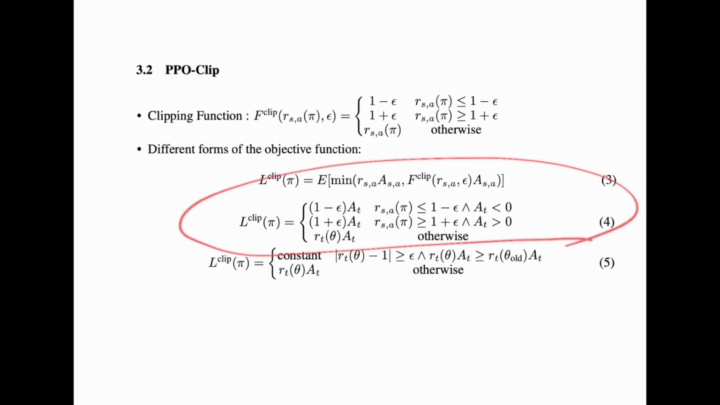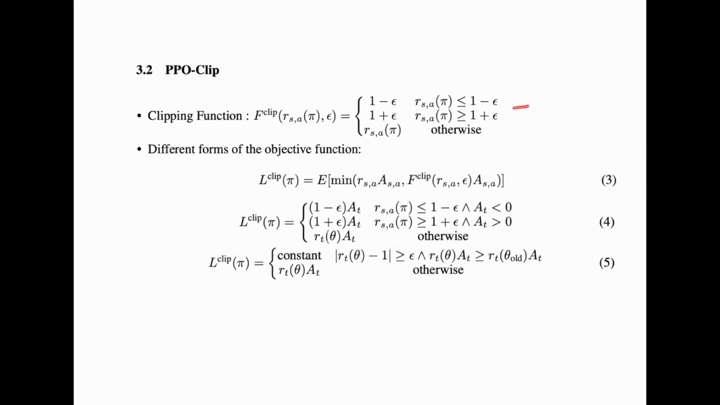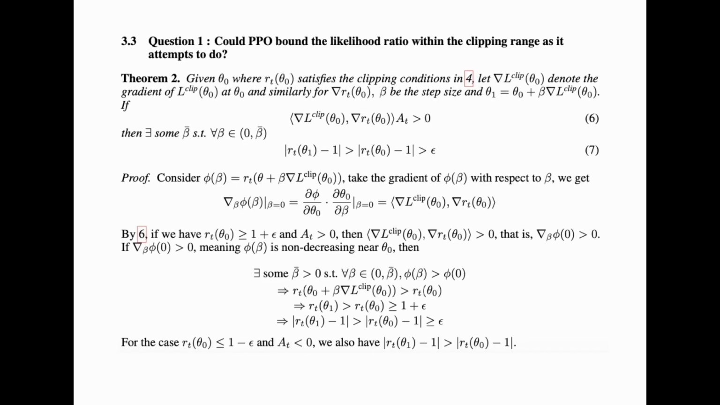Equation number 4 is plugging the clipping function into the objective, and let's take it this way. We know that when taking the gradient of the objective, a constant does not affect the gradient at all. So if we look at it from a gradient perspective, then we can simply say that if it is exceeding the clipping range, then it is simply a constant, and we don't care whatever value it is. So here comes question number 1 finally: could PPO bound the likelihood ratio within the clipping range as it attempts to do?